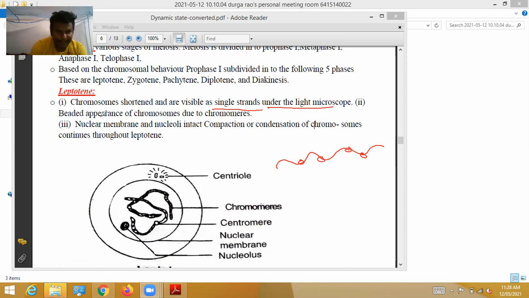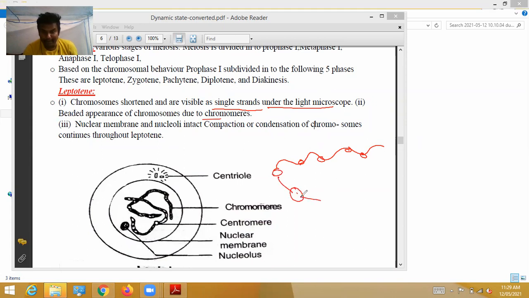Next, beaded appearance of chromosomes due to chromomeres. Beaded means what? In olden days you might have seen a pearl chain. These are called a pearl chain, like this way.